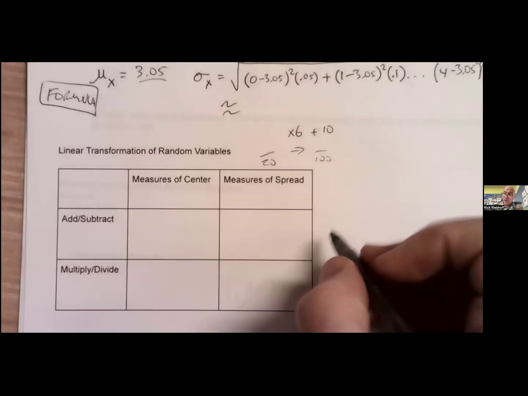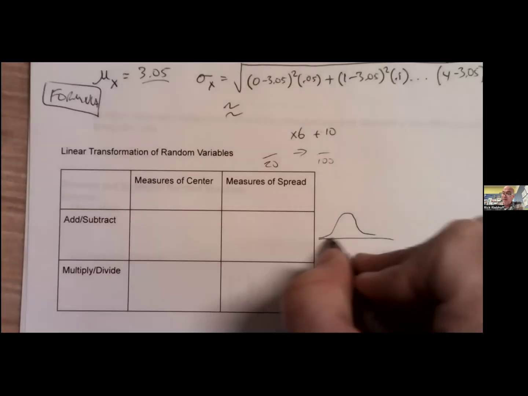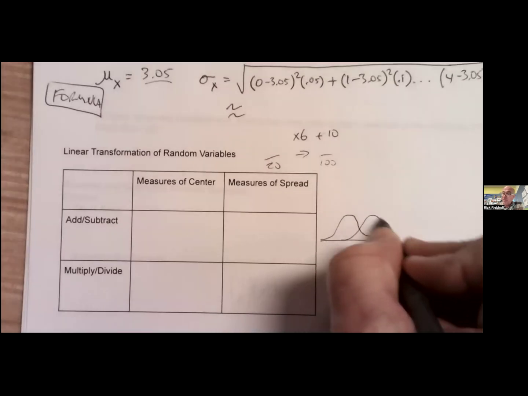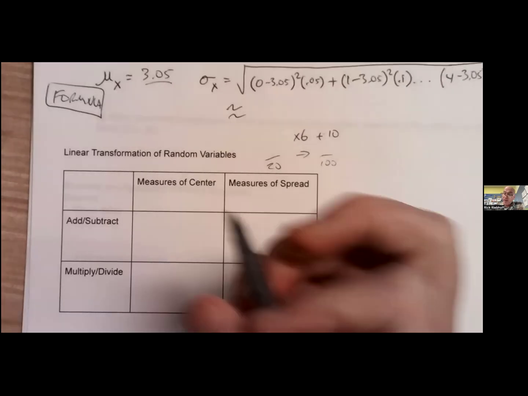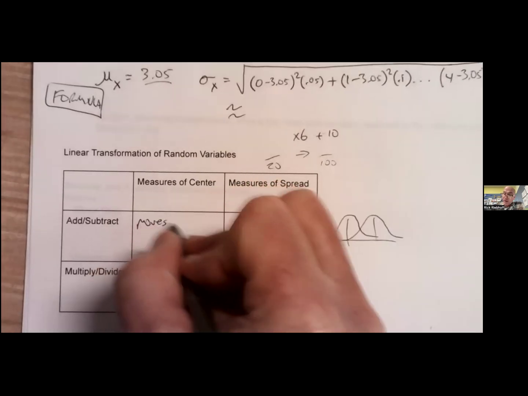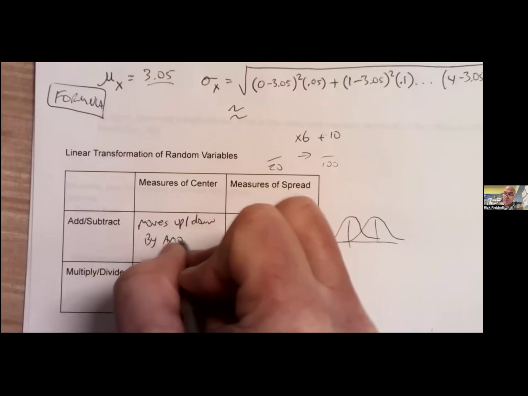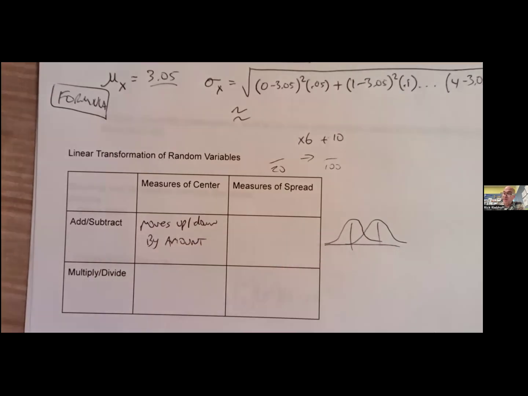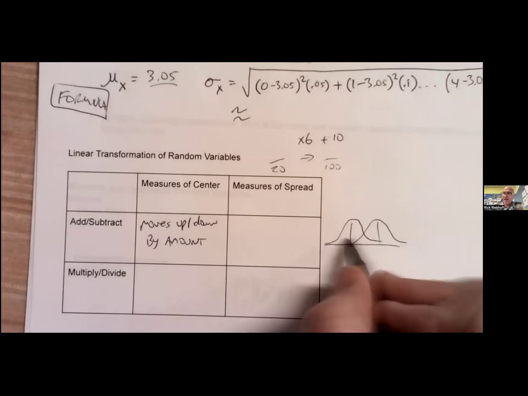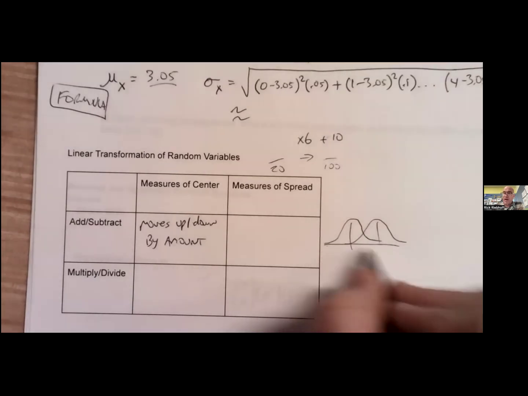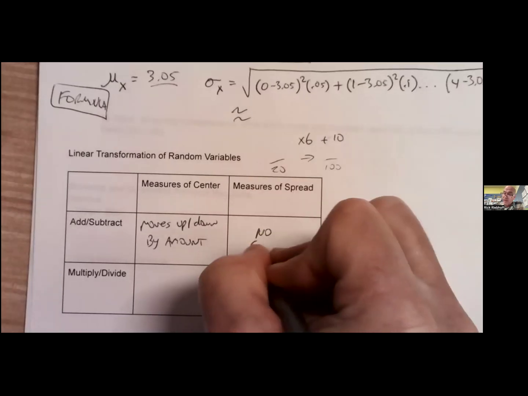So if I add or subtract, think about this. If I had a regular old distribution and I add 5 to every point here, it would move up. Okay, does the center change? Yes, right? It moves up or down by the amount. If I add, it moves up. If I subtract, it moves down. Does it change the measure of spread? It's not going to change, right? Because the lowest and the highest are both moving up by 5. The range stays the same. There's no change.